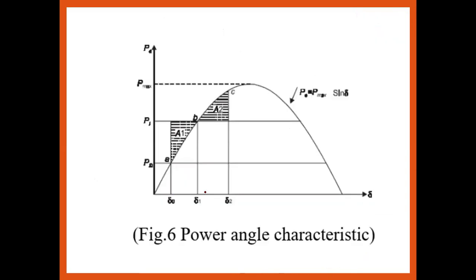From figure 6, we are going to study the area A1 and area A2, that is, the Pa versus delta graph, the accelerating power versus delta. From the stability point of view, we know that in the Pa versus delta graph the areas should be equal. That is nothing but the equal area criterion. What should its value be? It should be 0.